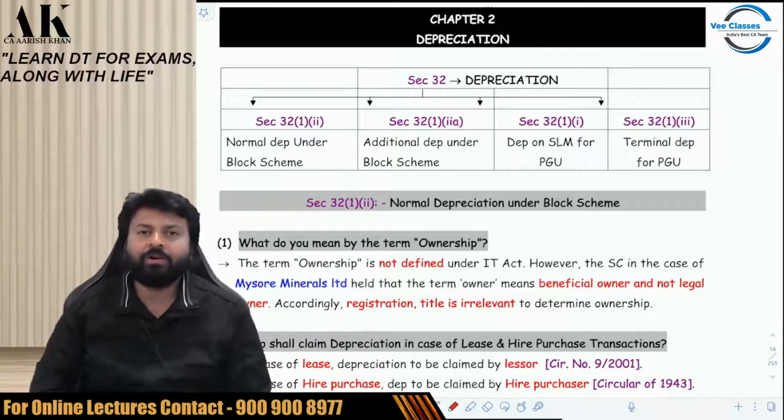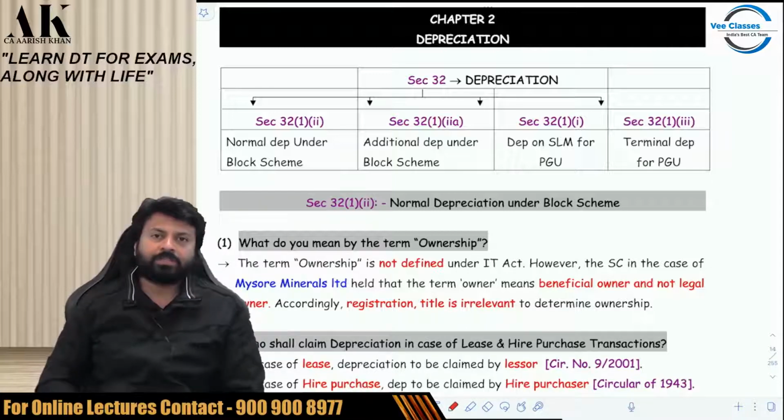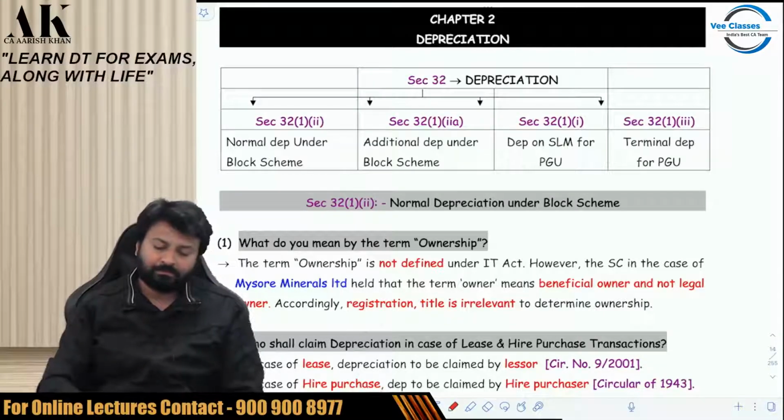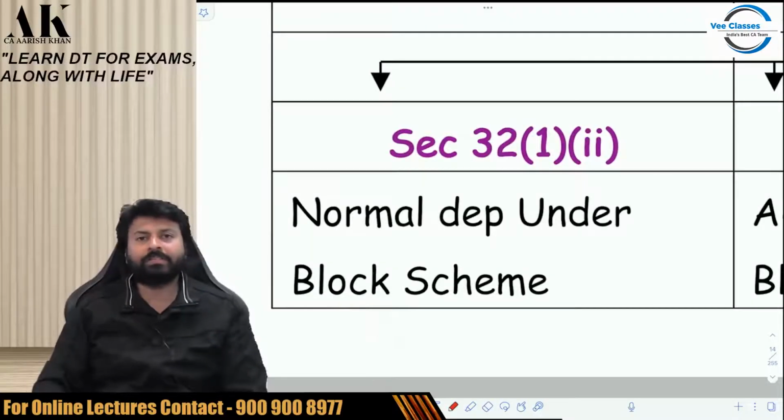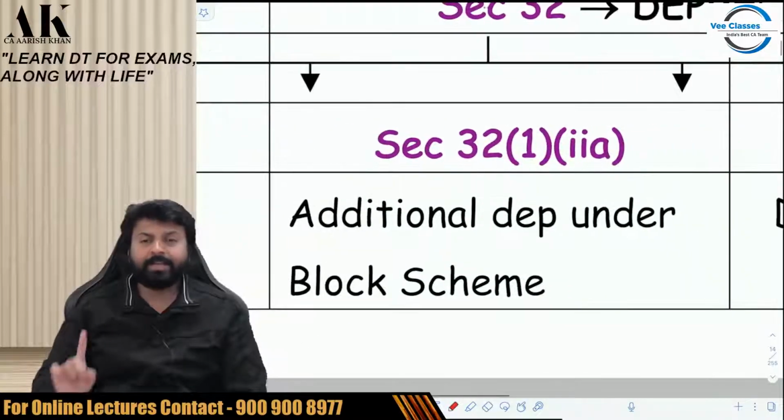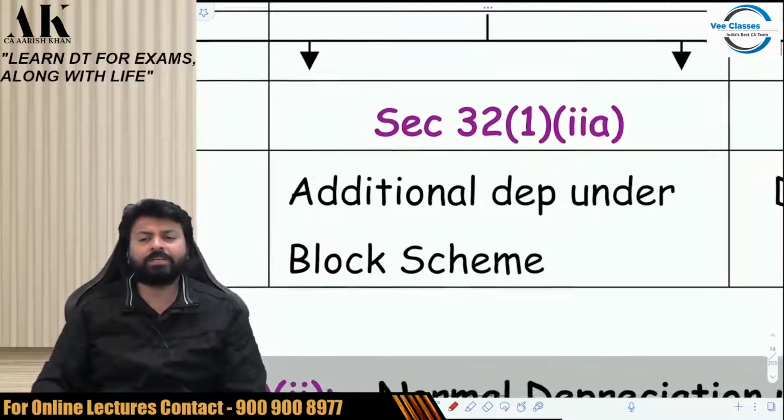The first thing that we all need to know is the types of depreciation. There are four types of depreciation under income tax law. First is the normal depreciation under the block scheme, which is covered in section 32(1)(ii). This is the first depreciation. Second, additional depreciation under the block scheme, which is covered under section 32(1)(iia).